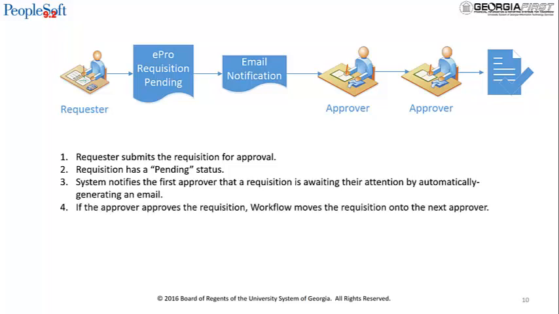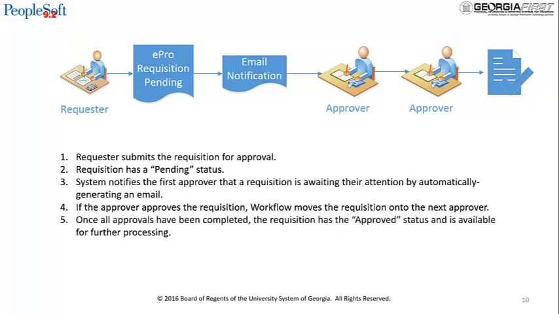If the approver approves the requisition, workflow moves the requisition on to the next approver. Some factors determining the number of approvers required to act on a requisition are the type of requisition, the chart fields, and the type of item being sought. Once all approvals have been completed, the requisition has the approved status and is available for further processing.